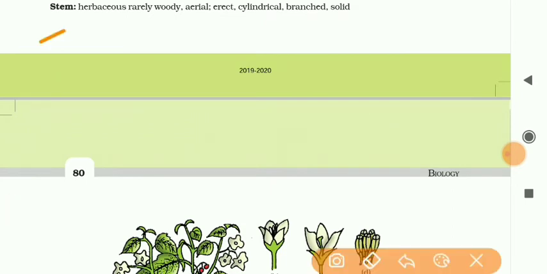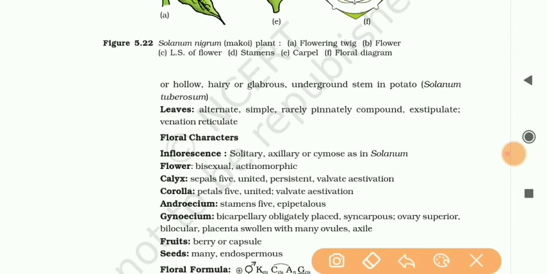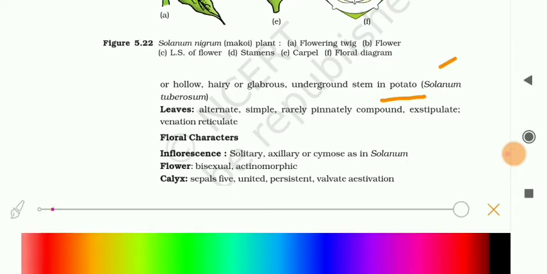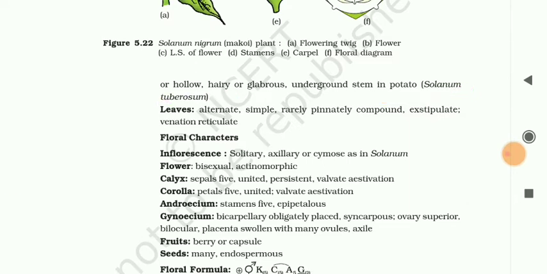Stem: herbaceous, rarely woody, aerial, erect, cylindrical, branched and solid. Or hollow, hairy or glabrous. Underground stem in potato. The scientific name of potato is Solanum tuberosum.